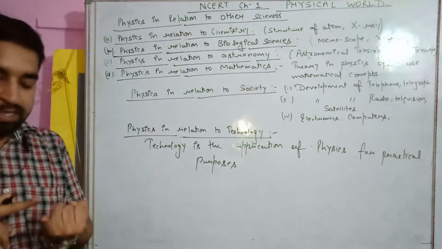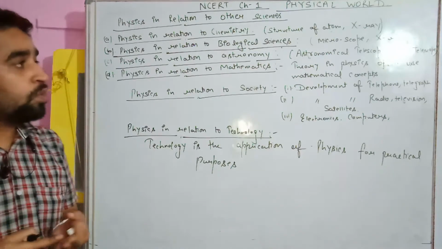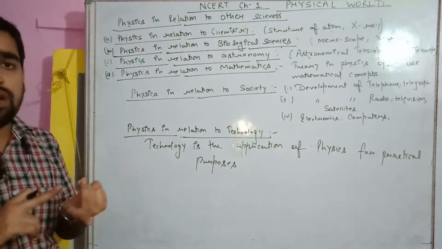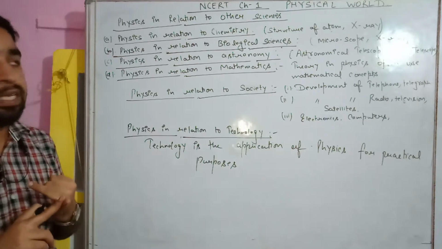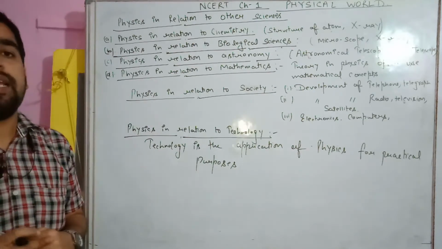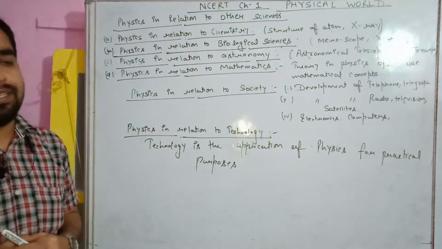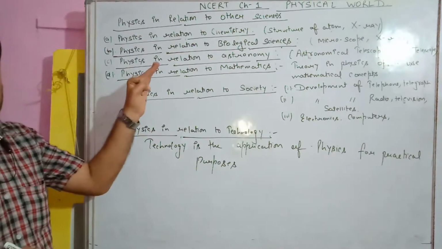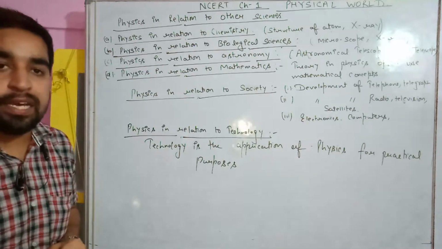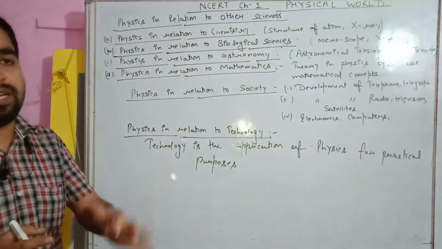In chemistry, we study ionic bonds, bonds, compounds. For the formation of compounds, for the formation of bonds, it was required to study the structure of the atom. And the structure of the atom was studied with the help of physics. So physics helped the chemists to develop their structure of atoms or to develop their theories related to chemistry.